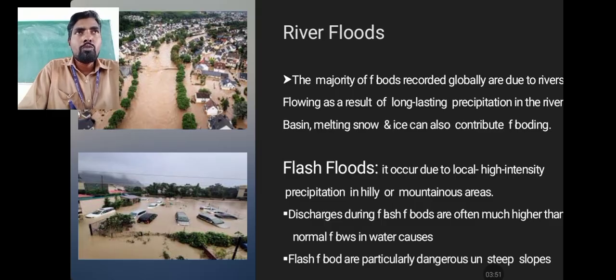In India, most floods occur because of river overflow, for example the Ganga and Brahmaputra, which are perennial rivers that have water 365 days.